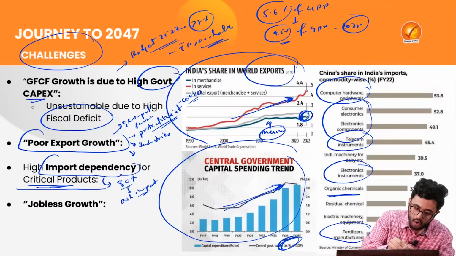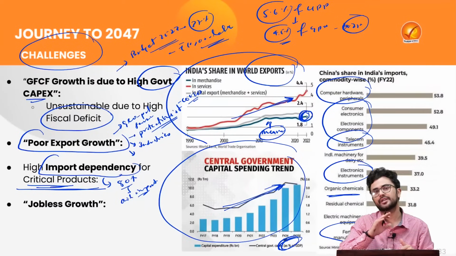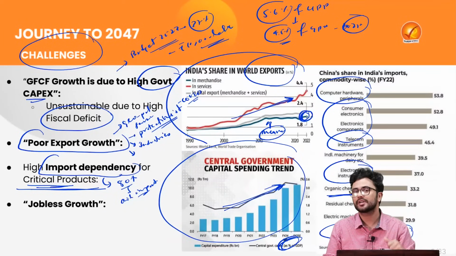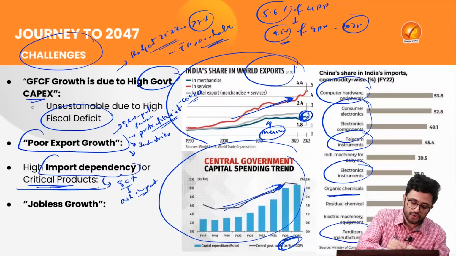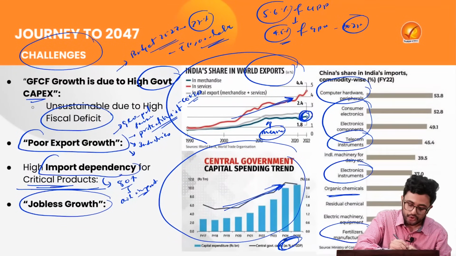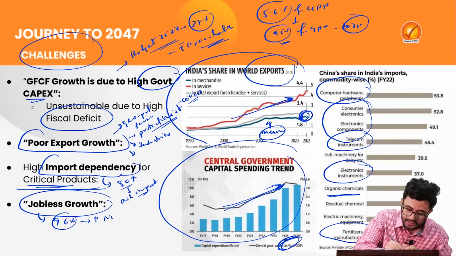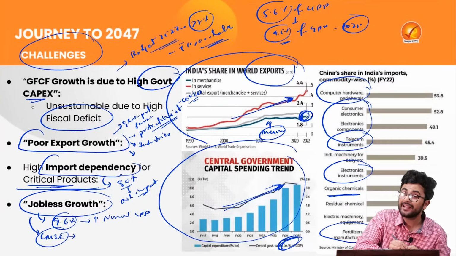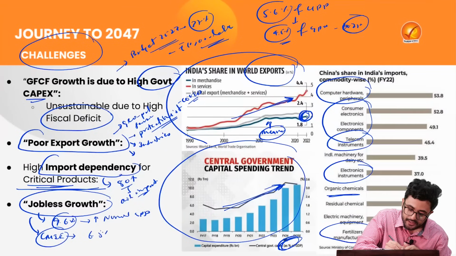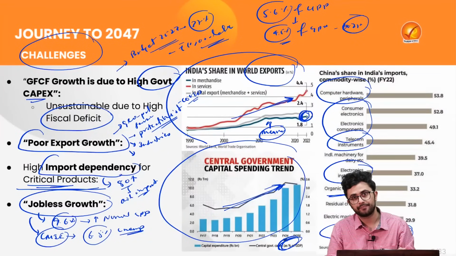Then, because of all these issues, the low manufacturing output and the low demand for Indian products in the market, it has led to a jobless growth. The jobless growth can be seen from the data that in this financial year, we are experiencing a 9.6% increase in the nominal GDP. At the same time, if we look at the report from the Centre for Monitoring Indian Economy, there exists a 6.8% unemployment rate in our economy.